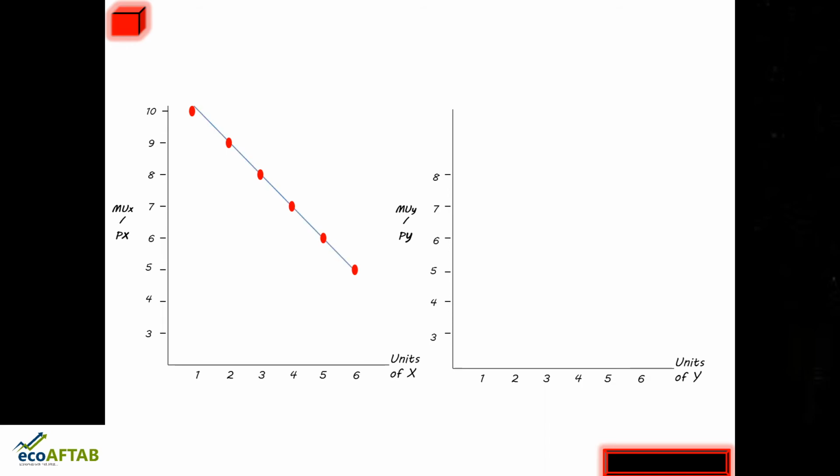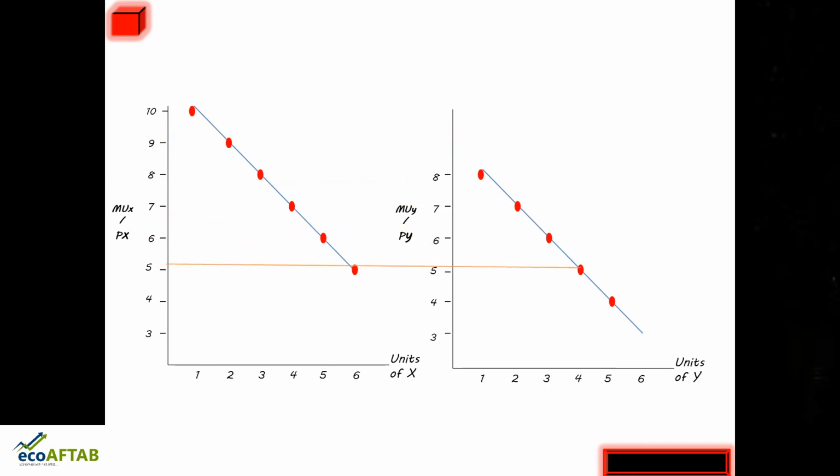So this is the curve that we are getting, which is showing us the marginal utility of money expenditure at different units. And the next curve is with regard to commodity Y. So this is also telling us about the marginal utility of money expenditure with regard to commodity Y. And as we saw in our previous slide, the marginal utility of money expenditure was phi. 10 divided by 2 was phi, and 15 divided by 3, even that was phi. So that phi, I would like to bring over here in the picture.